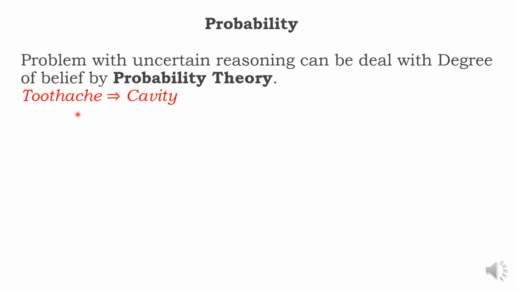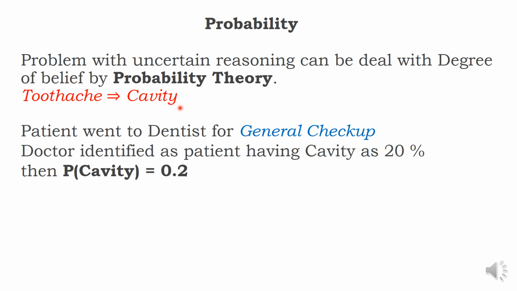If toothache exists, then it is due to cavity. This is the definition we gave. Then later we defined that it is not only due to cavity, it can be due to anything else also. Many things we discussed. Now we'll discuss more about probability. Patient went to the dentist, not for any dental problem, not for any toothache, remember, but for a general checkup. Now, the doctor identified that the patient is having a cavity.